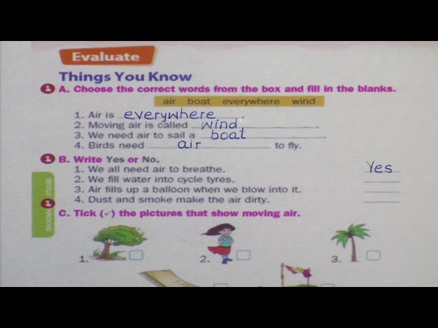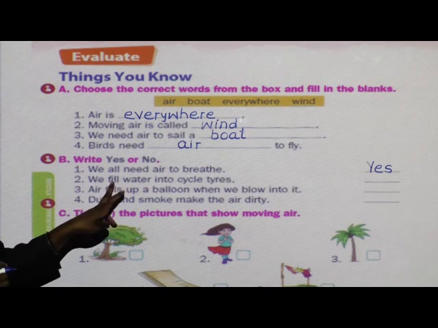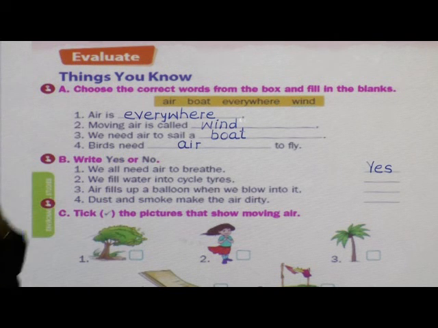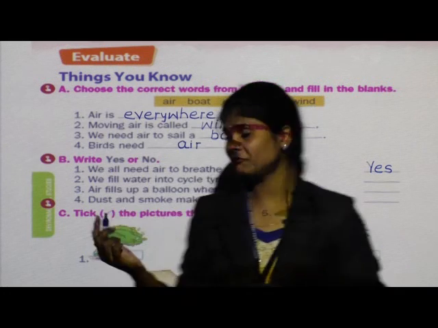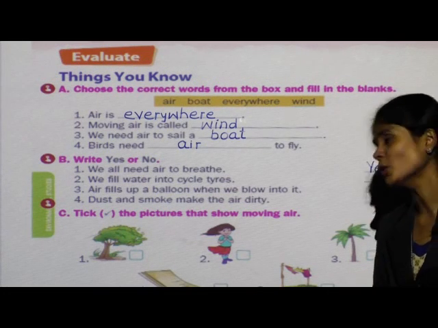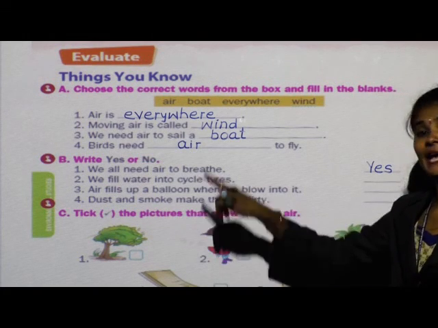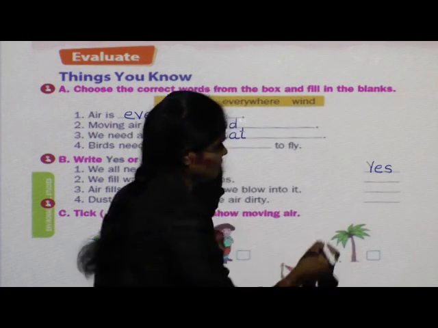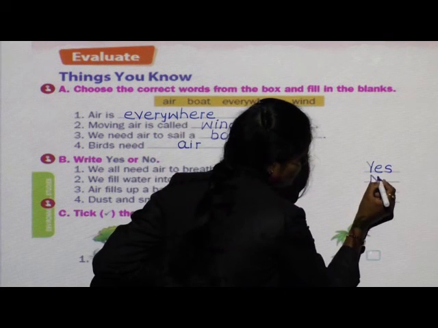Done? Next question. We fill water into cycle tires. Is it correct? With what do we fill the cycle tires? With water? No. We fill air into cycle tires. So it is wrong. So what will you write here?